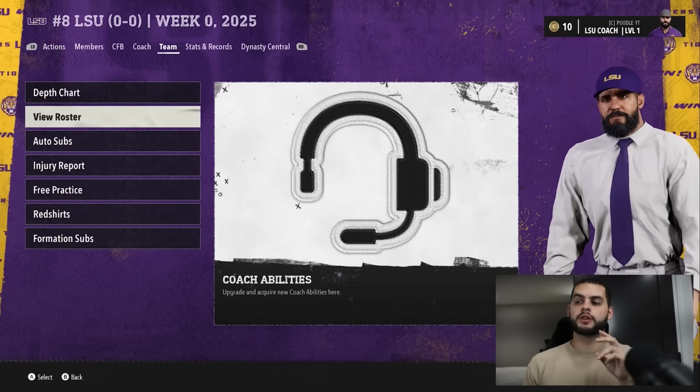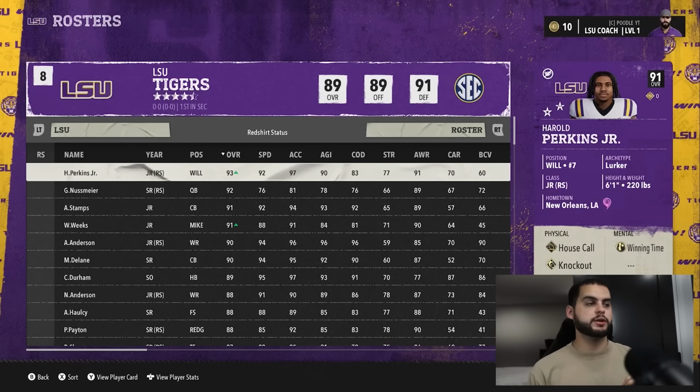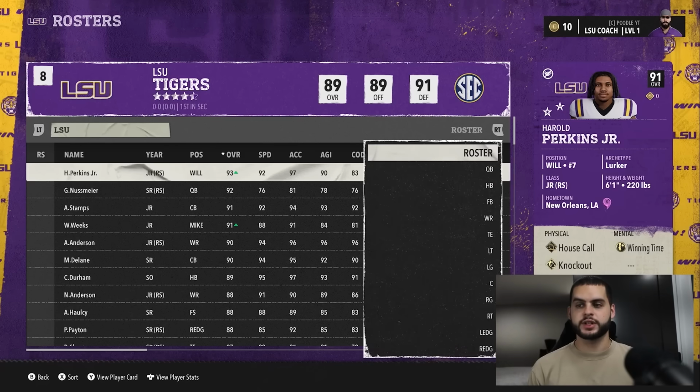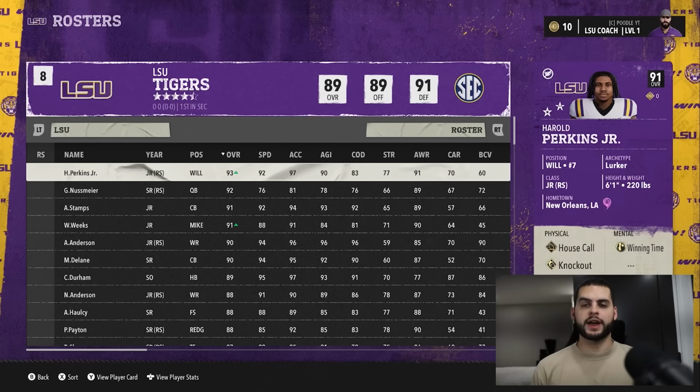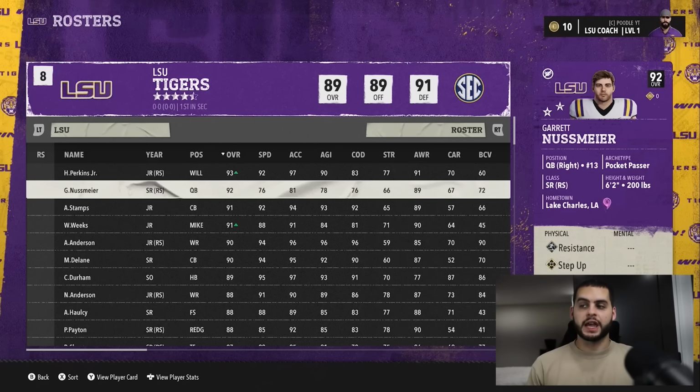So there's a two-front approach here. We'll start with the big school perspective. What they made much harder here is really going to be roster retention from a big school perspective. You're going to get a lot of players in, but you're going to struggle to retain them, which is somewhat realistic, right? In real life, as you have a lot of good players, some players could be disgruntled or want to start now, but you'll run into this issue where, yeah, you can get all those 5 stars. And this changes from last year.